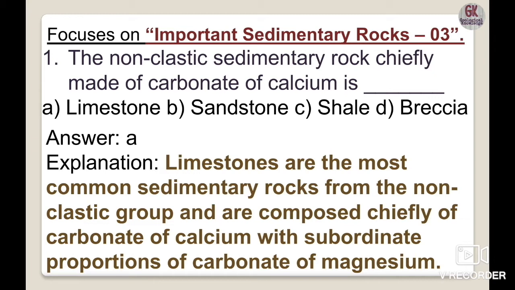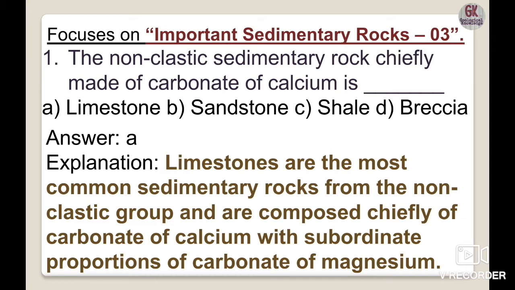We can also call them calcareous rocks, which are formed by chemical or organic processes. Their color can vary: white, gray, or creamy, and they often contain fossils. This is the most distinguishing property of limestone, that they contain fossils in their structure.